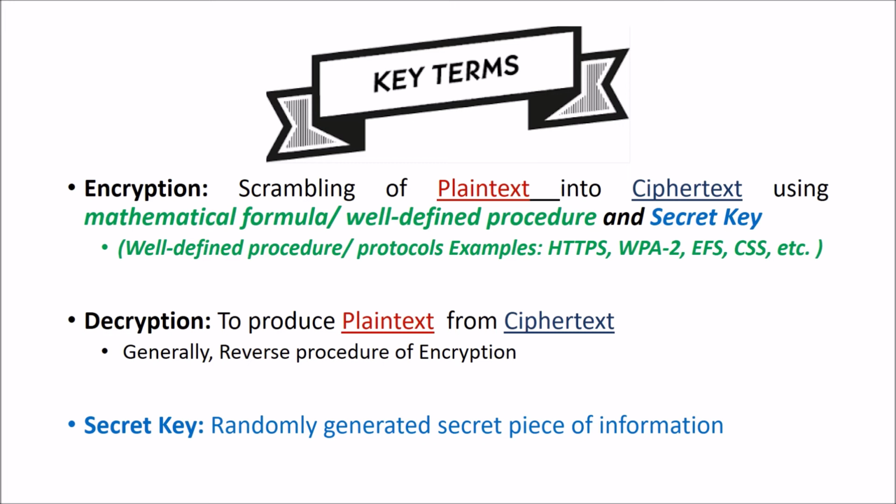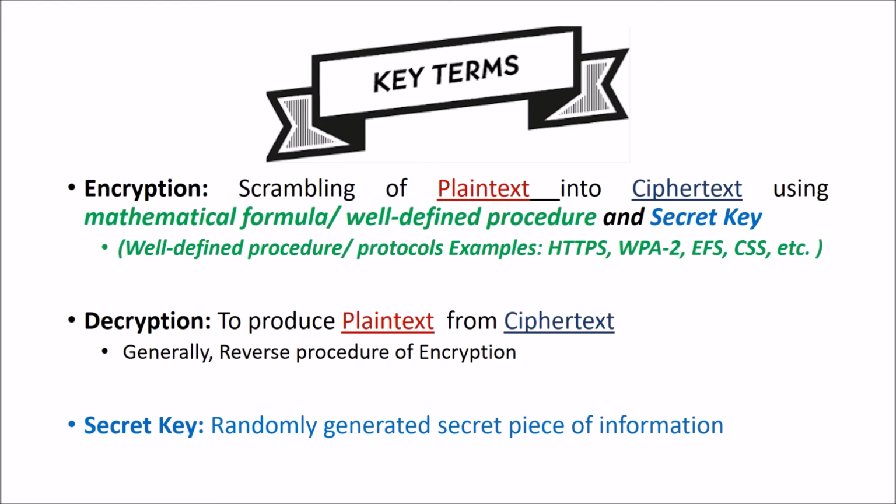Another popular term is decryption, which looks and sounds similar to encryption. It is just the reversal of encryption. If you have ciphertext, you need to convert it back into plain text, so that is decryption. And the secret key is one of the very important terms. It is basically a randomly generated secret piece of information.